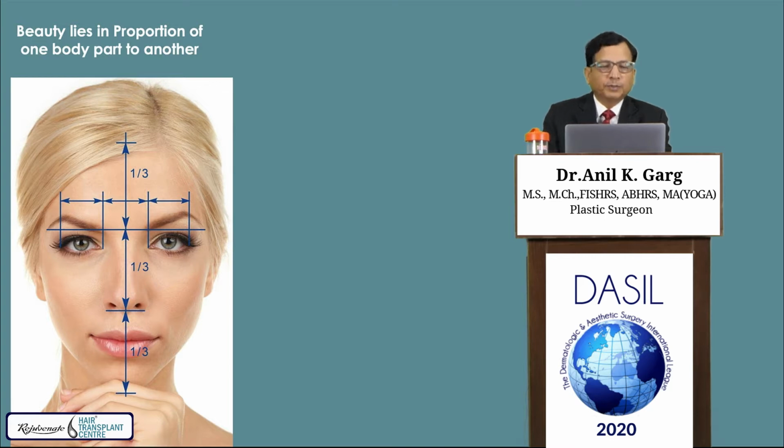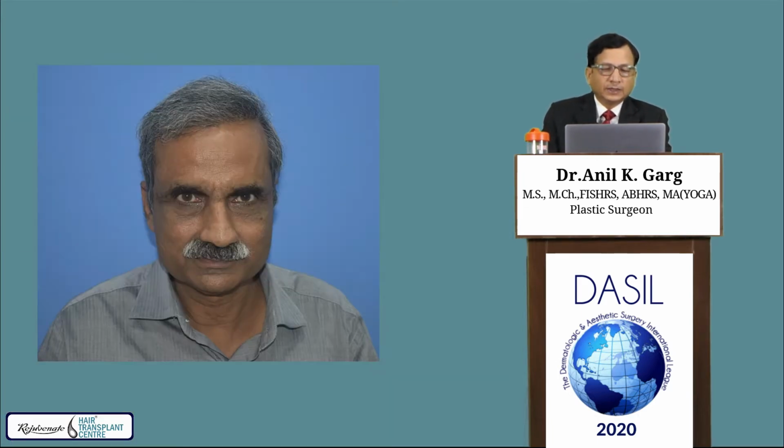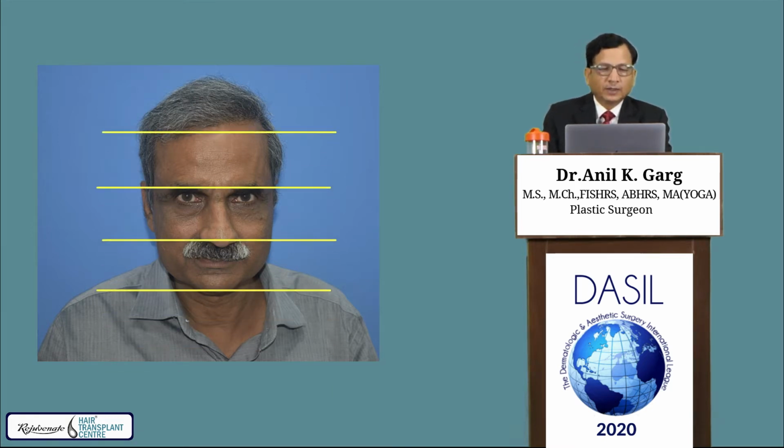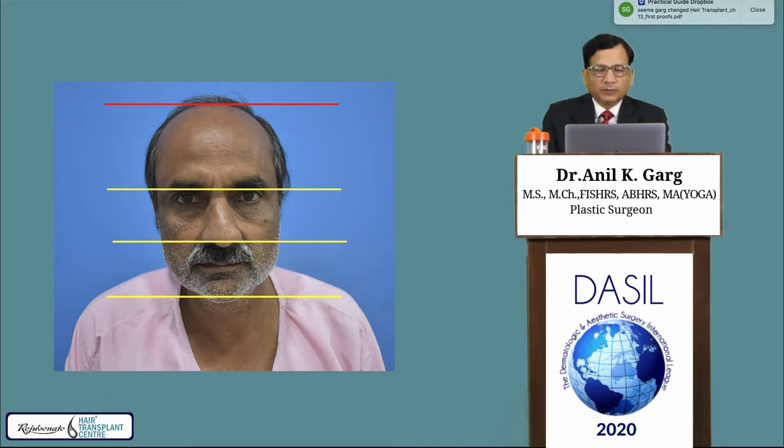The beauty lies in the proportion of one body part to another. When this proportion gets disturbed, then the aesthetic gets compromised. This man looks happy, his face looks balanced. Why? Because the proportion of the face, one third and one third, is maintained. But when he loses hair, the hairline gets receded and the proportion gets disturbed. The forehead becomes broader than the middle and the lower one third part.